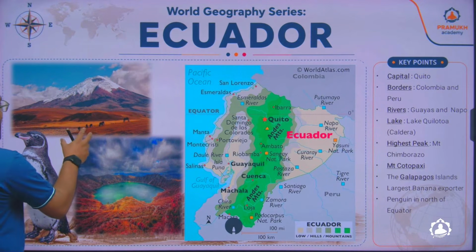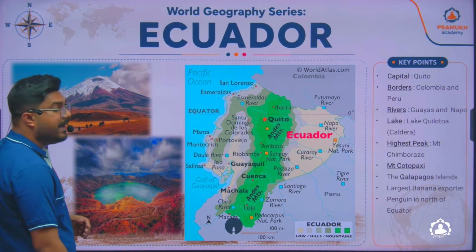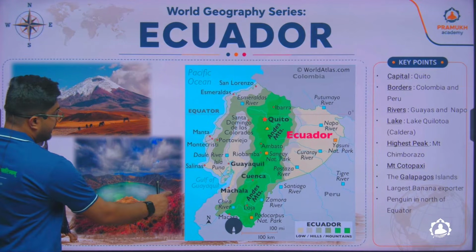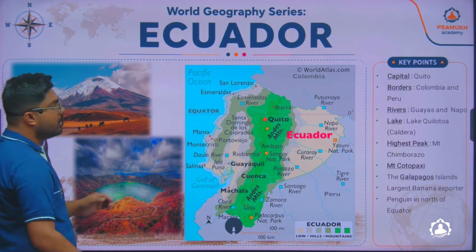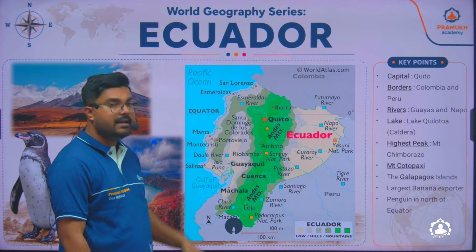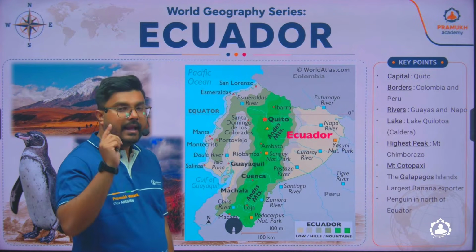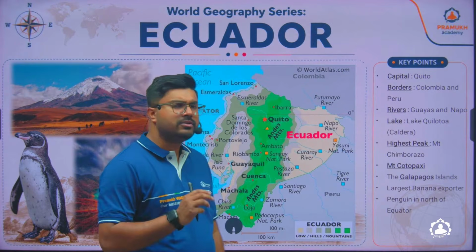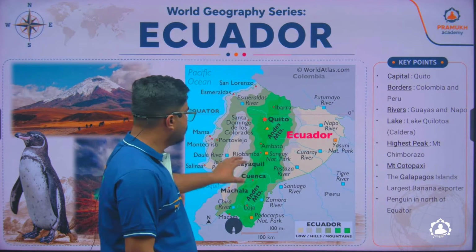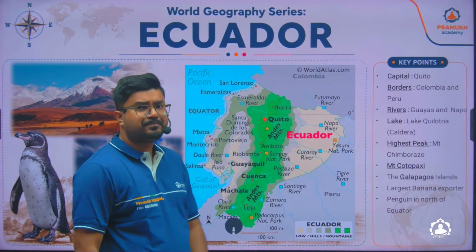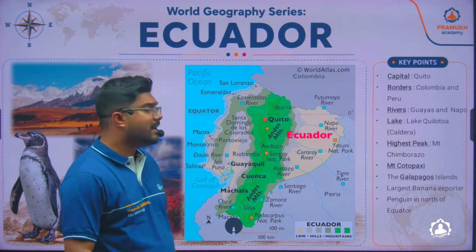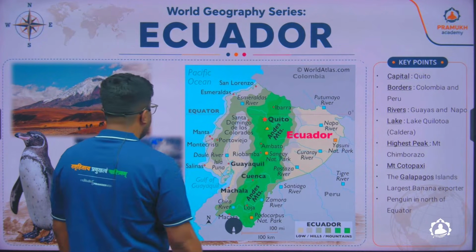And here you will find a lake which is called Lake Quilotoa, and it is a caldera lake. Like I told you, the entire country on this side is covered with the Andes mountains, and it is a volcanic mountain. So there are a lot of active volcanoes, and also there are a lot of volcanic lakes or calderas. So you'll find the Lake Quilotoa.